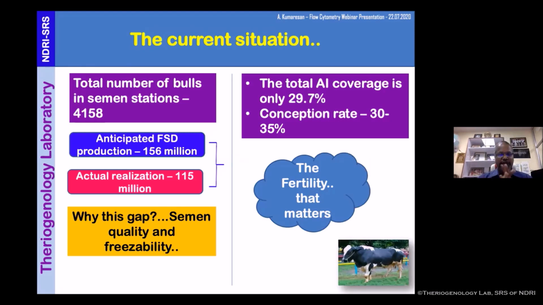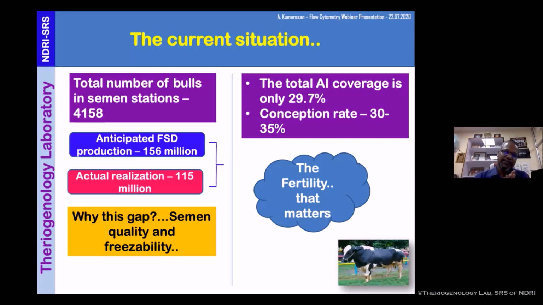Coming to India, as of now, we have around 51 certified semen stations, and they have around 4,158 bulls. This includes everything: cattle, buffalo, crossbred, indigenous bulls. If we go with the standard semen production ability of the bulls, then the anticipated frozen semen dose production, keeping a margin of 20%, should be almost 160 million doses per year. But as of now, we produce 115 million. So there is a gap.